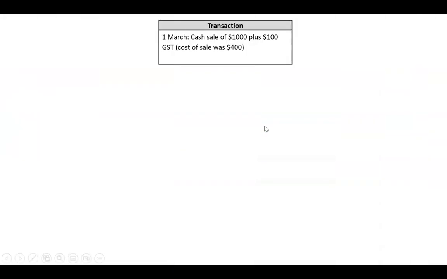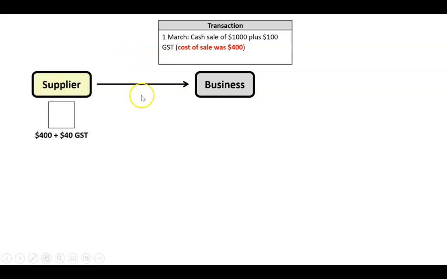Well, let's look at why. Let's just go back a step. Let's just deal with this transaction, 1st of March. Let's deal with this bit. Cost of sale was 400. That must mean we had some inventory in stock and we sold it. So why don't we go back a step and say, we bought this inventory. Here's our business here. We bought it from a supplier. Let's say we pay cash. It doesn't matter whether it's cash or credit. But let's say we did. From this supplier, we bought inventory of $400 plus $40 GST.